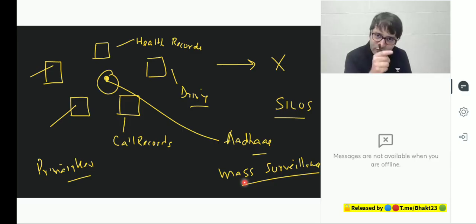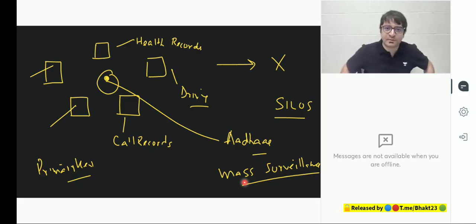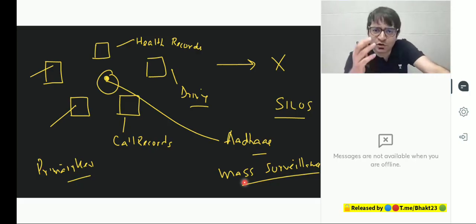The state is entering your bedroom as well through this Aadhaar, which Puttaswamy, the retired judge of Karnataka High Court, said violates the right to privacy. Matter went to the court. Mr. Arun Jaitley was the minister. The government told the court that there is no such thing as right to privacy. Where is it mentioned that right to privacy is a fundamental right?